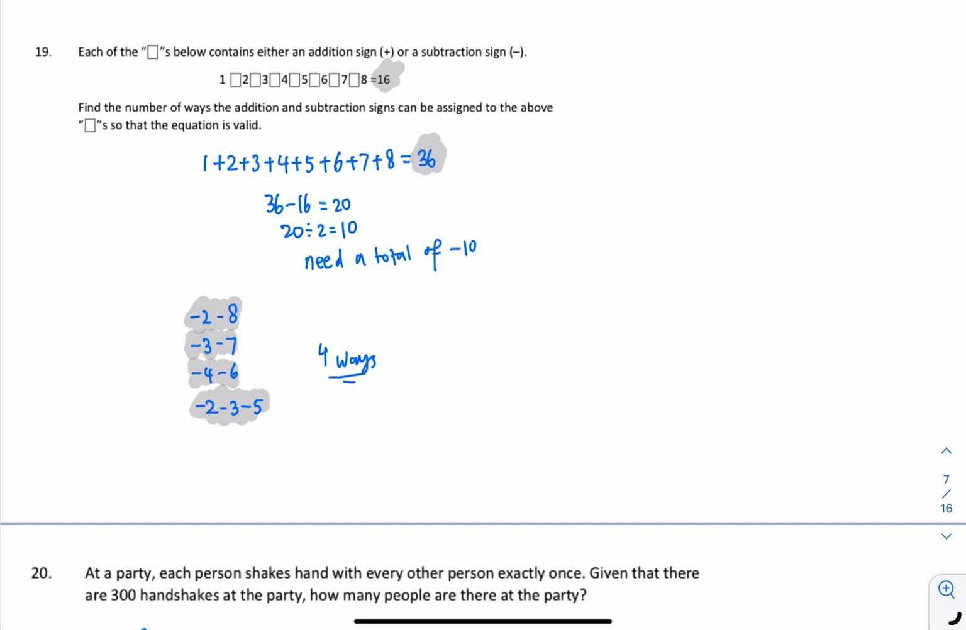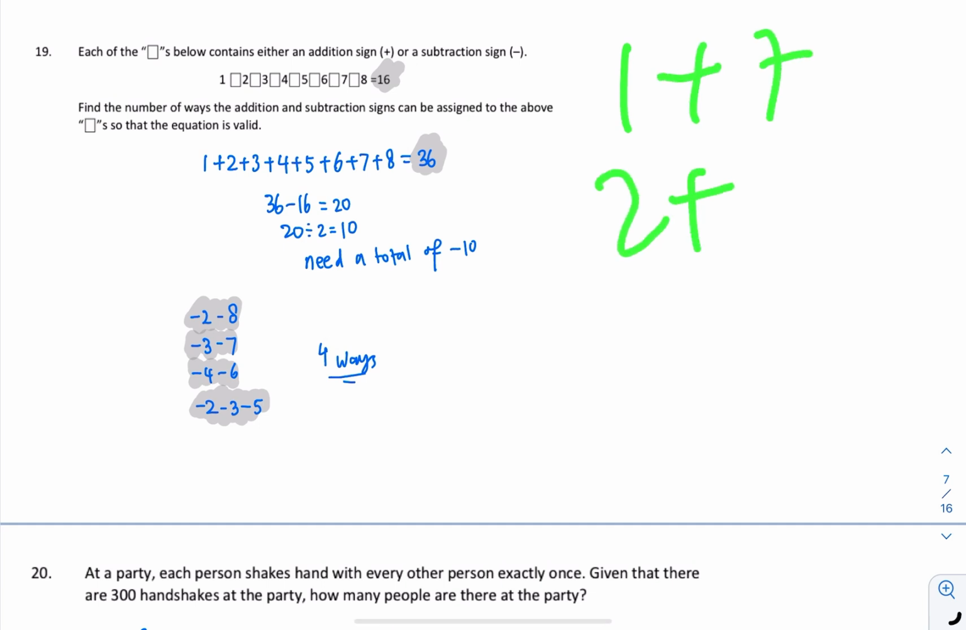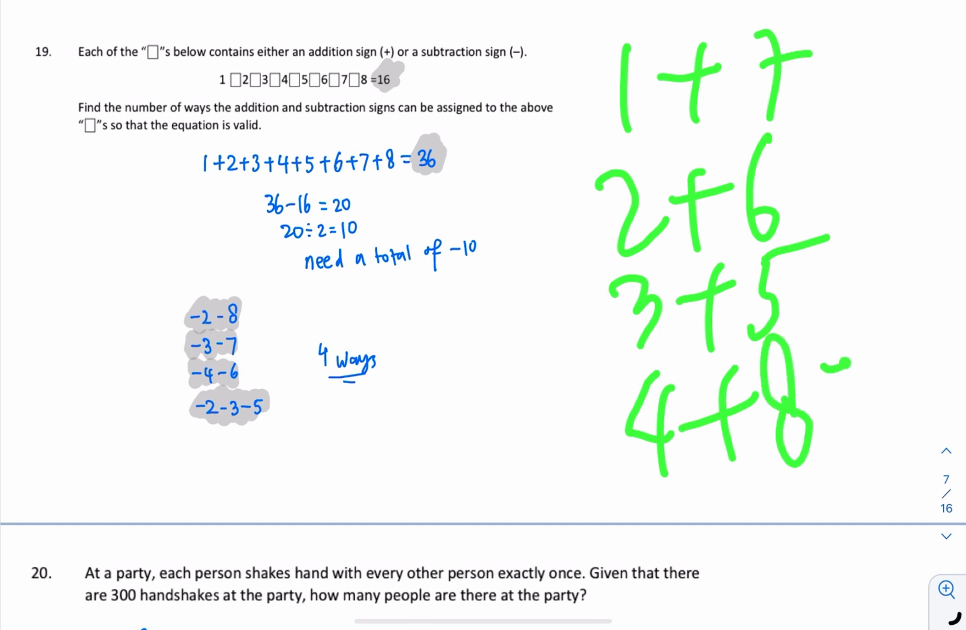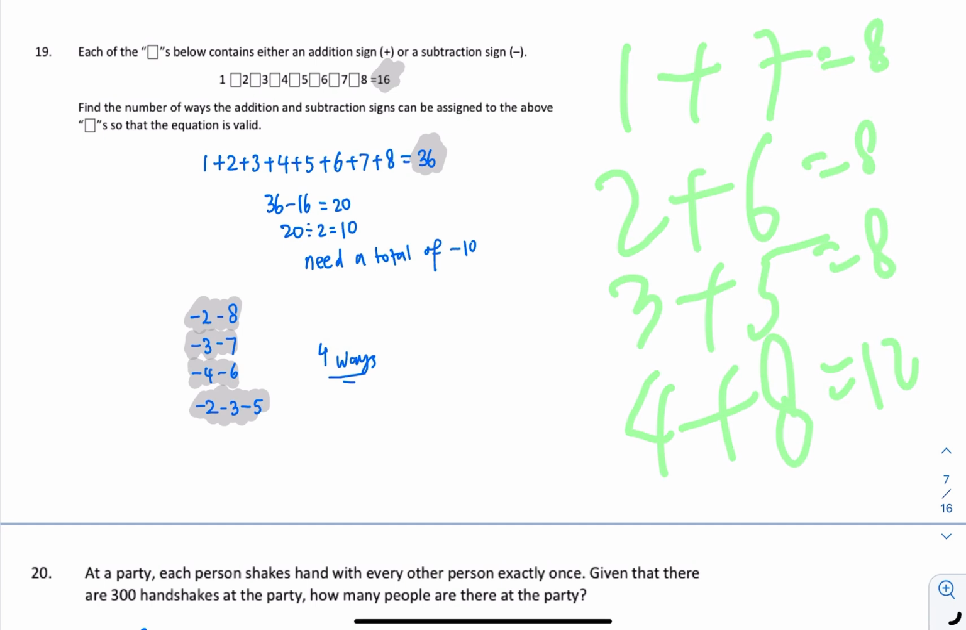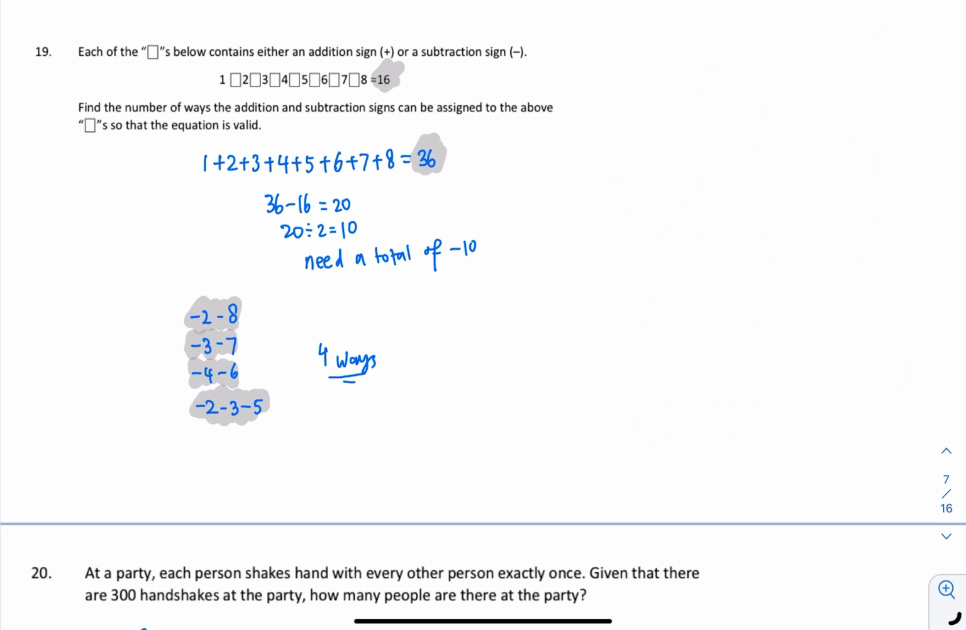Okay, question number 19. Each of the boxes below contains either a plus or minus sign. So when I see this for the first time, I'm going to do something that is a multiple of 4 and 8. So probably I'm going to match 1 and 7, 2 and 6, 3 and 5, then 4 and 8. Then this is 12, this is 8, this is 8, this is 8. Then I realize I cannot really make a 16.